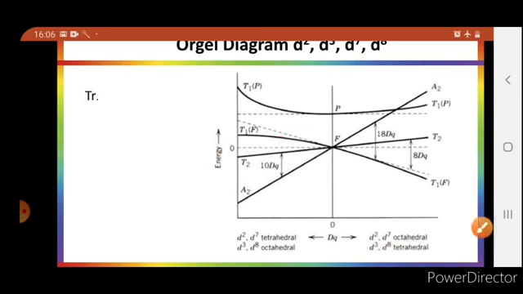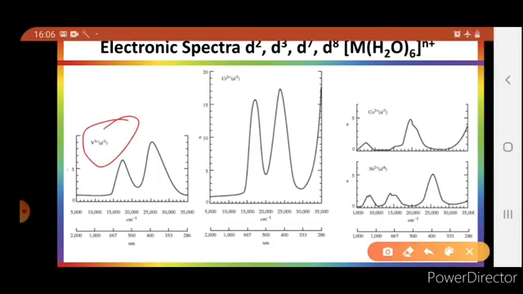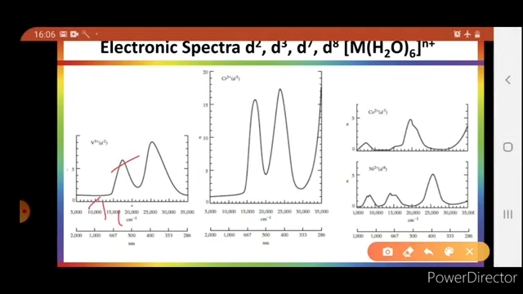Let's see the spectra. This is d2. You see here that in case of d2 there are only two absorption bands. One is from T1g to T2g, another is from T1g to T1g(P), and the one which is not appearing here appears at 36,000, the third one, which is due to T1g to A2g. That is not here because that appears in the ultraviolet region.